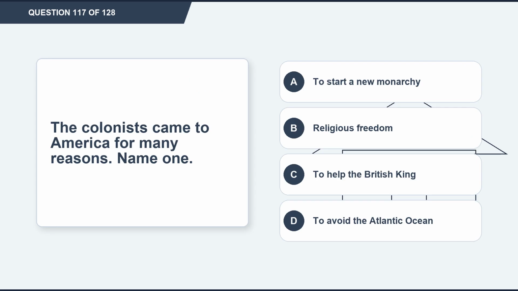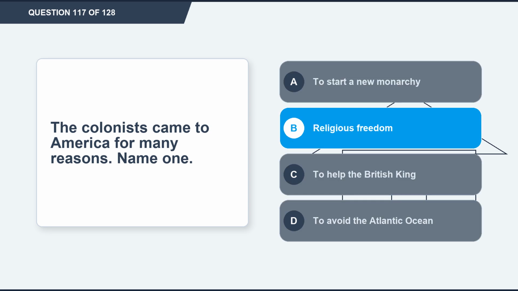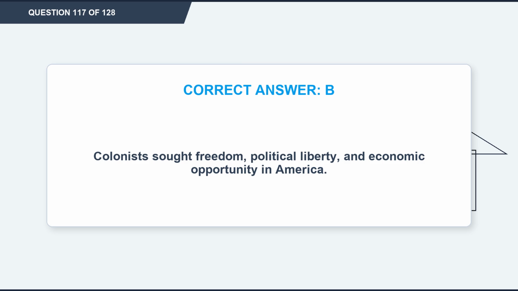Question 117. The colonists came to America for many reasons. Name one. Option A, to start a new monarchy. Option B, religious freedom. Option C, to help the British king. Option D, to avoid the Atlantic Ocean. The correct answer is option B, religious freedom. Explanation. Colonists sought freedom, political liberty, and economic opportunity in America.